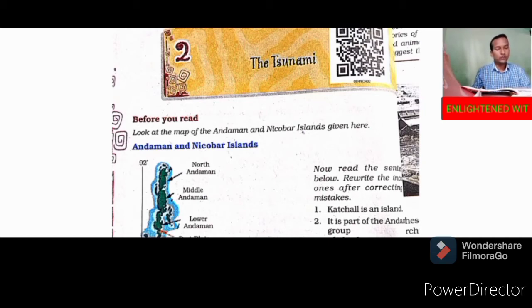Next paragraph. When the tremor stopped. Tremor means a slight shaking during an earthquake. When the shaking stopped, they saw the sea rising. It was dreadful and so frightening to see. So when the tremor stopped, they saw the sea rising. The waves of the sea were rising so high.